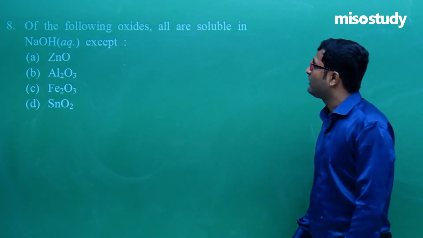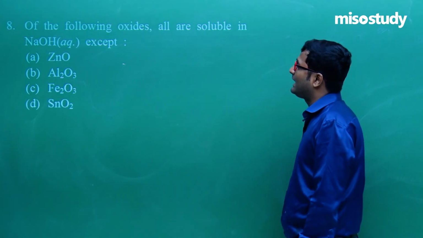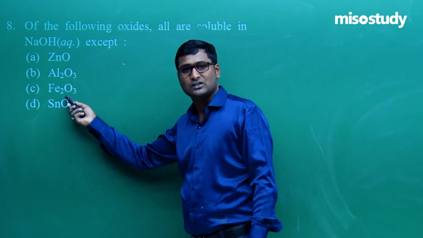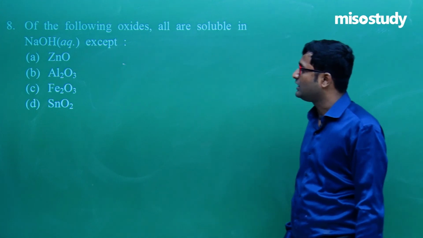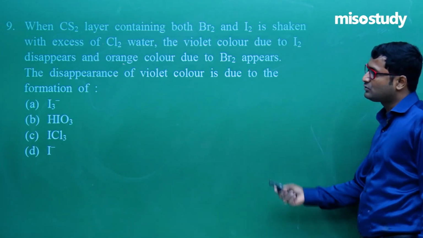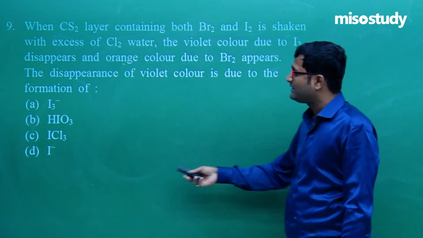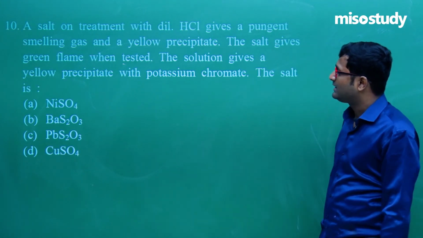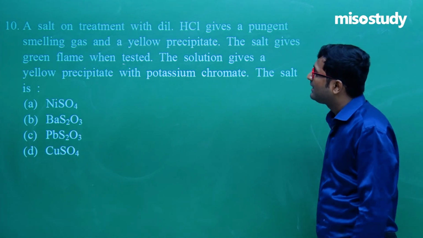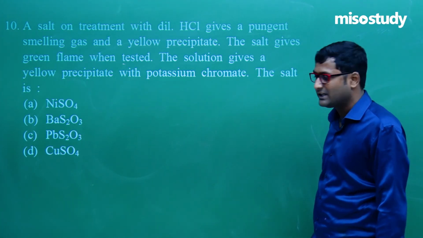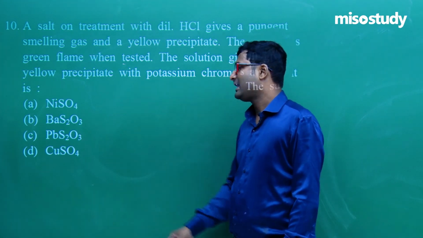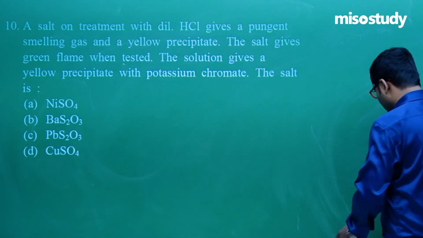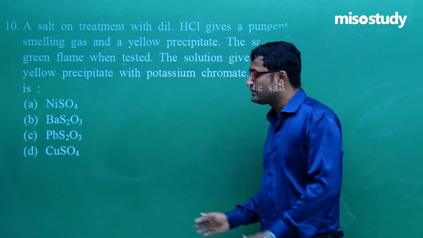Now of the following oxides, all are soluble in NaOH. As we know, this one is amphoteric, this one is not amphoteric, Fe2O3. Now the CH2 layer, as I told you, what will happen, that is IO3 minus ion, and this is HIO3. Now for question number 10, which option satisfies all the criteria? BaS2O3. So for question number 10, B is the correct option. I think now you can easily solve the question.